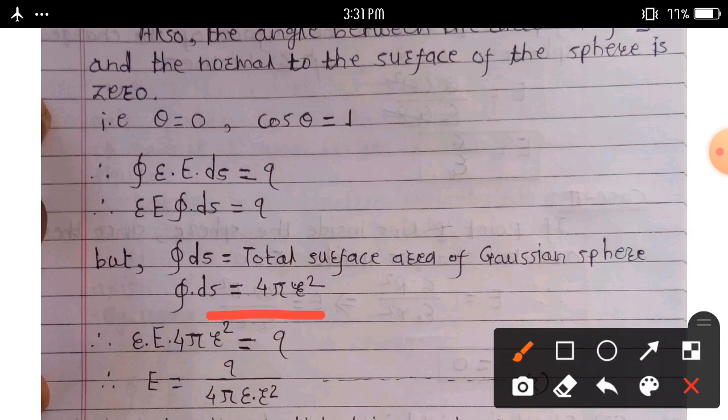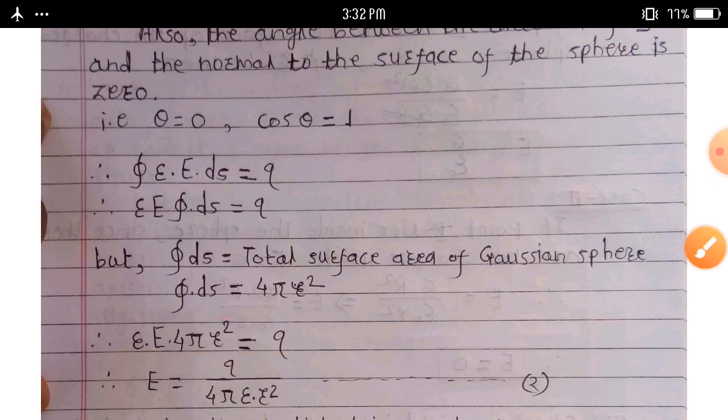Therefore, epsilon into E into 4 pi r square is equal to q. We can find capital E, the electric field intensity. Then E is equal to q upon 4 pi epsilon into r square.